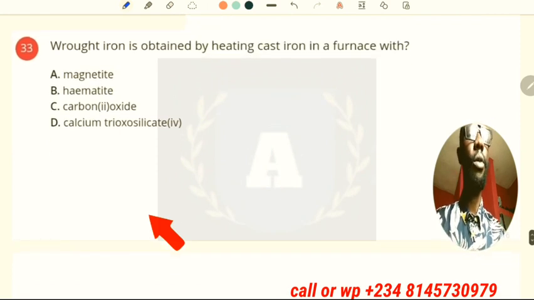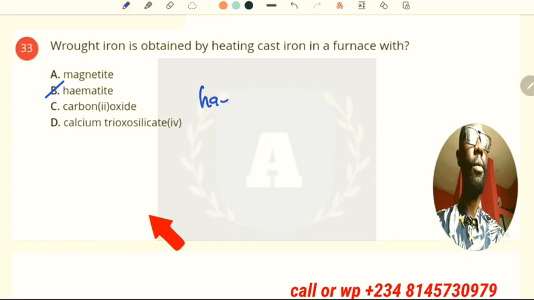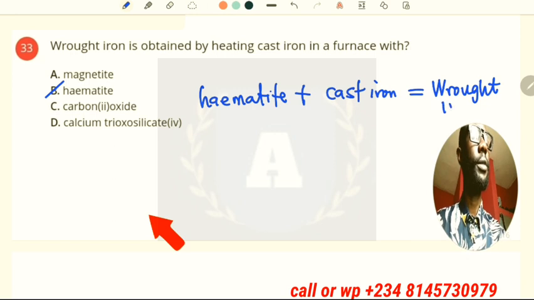Okay, so wrought iron is obtained by heating cast iron in a furnace with hematite. So meaning hematite plus cast iron will give us wrought iron.